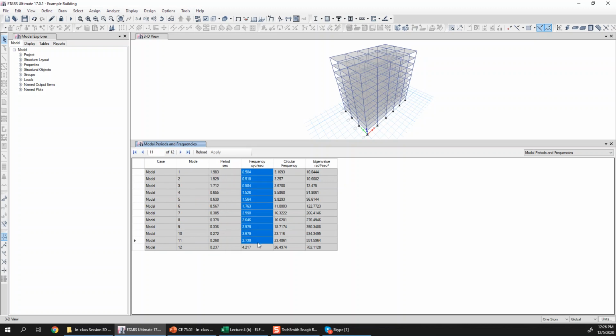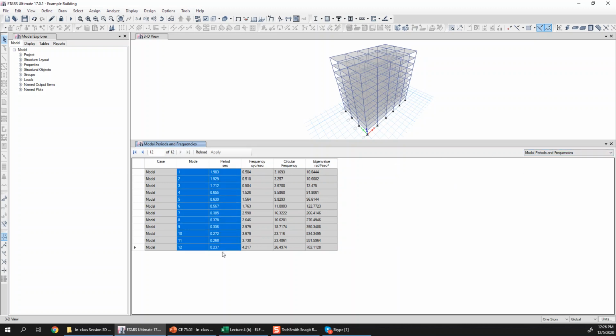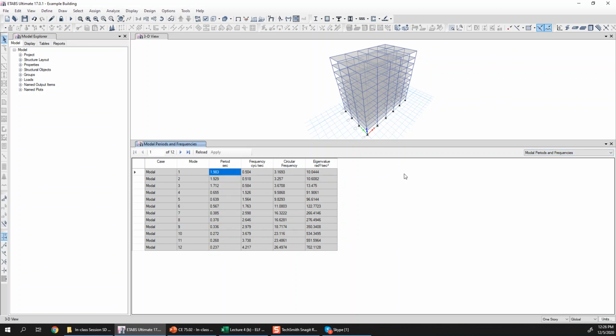The natural frequency f, the circular frequency omega, and omega square, which is the eigenvalue calculated as part of the eigenvalue analysis. It is basically omega square, so it takes its square root to get this omega. So now we know already the first 12 modes, but let's check their directions.